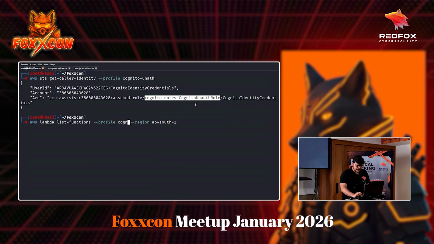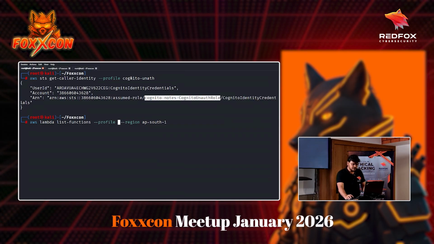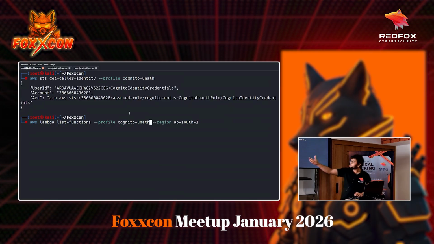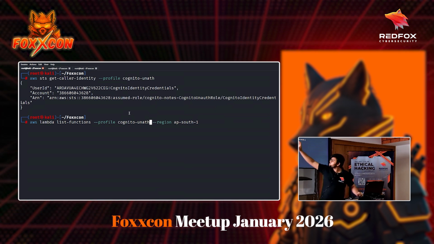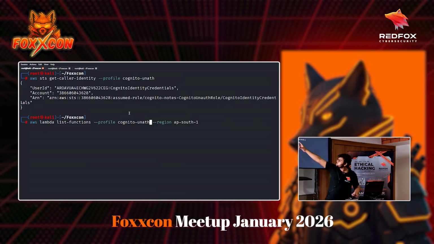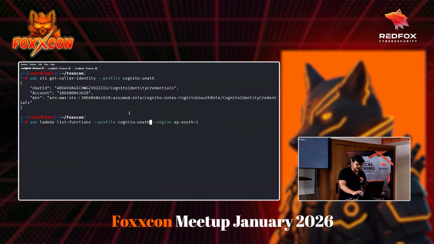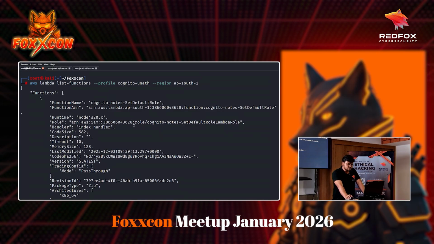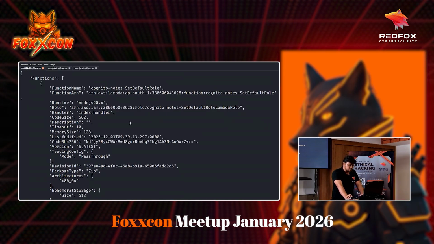So here I have changed this particular profile, and I will paste it. Okay, aws lambda list-functions, because this role has this particular permission. When I say role, it means this profile which is related to this role. Okay, if I hit enter, as you can see, I can list the functions in an AWS account. Okay, so these are the Lambda functions.